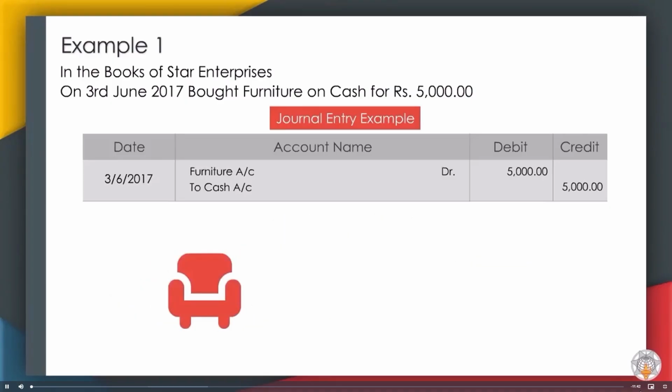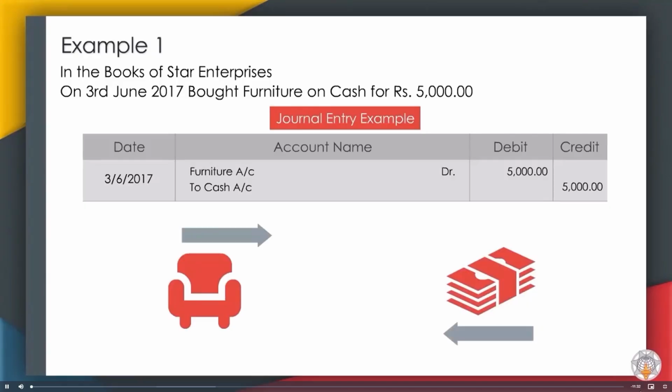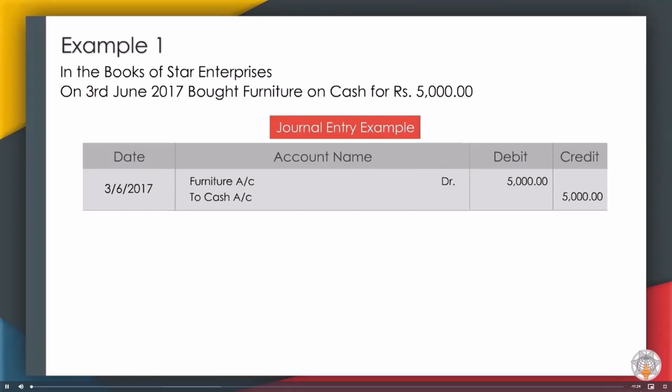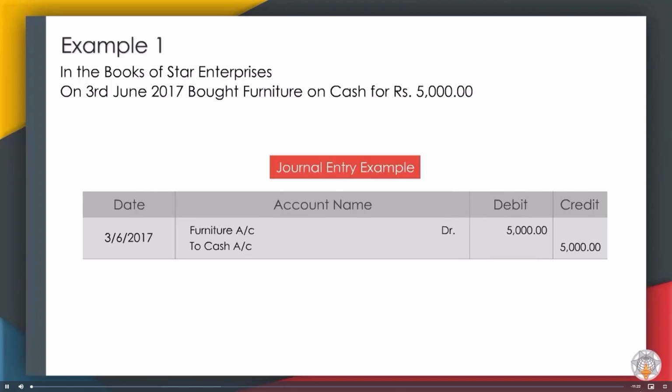Furniture is bought, that is, furniture is coming in the business. Therefore, furniture account will be debited. We are paying cash against furniture, that is, cash is going out from the business. Therefore, cash account will be credited. So the journal entry of the above transaction will appear as displayed.